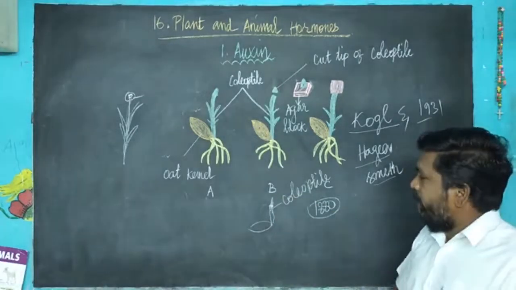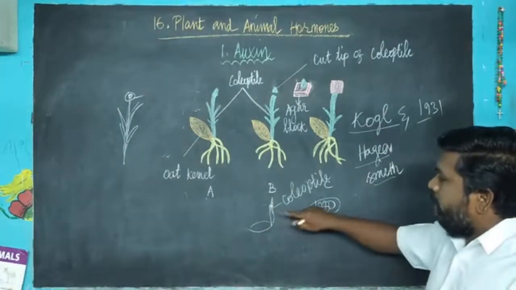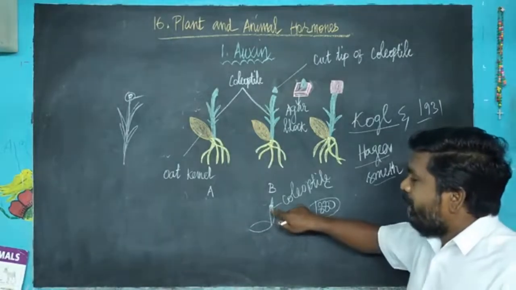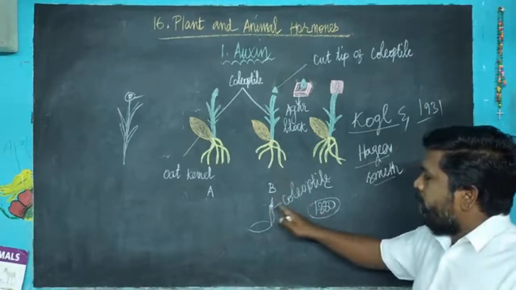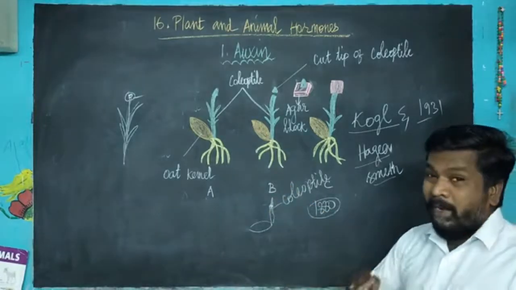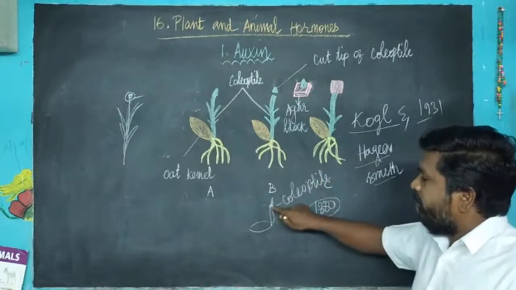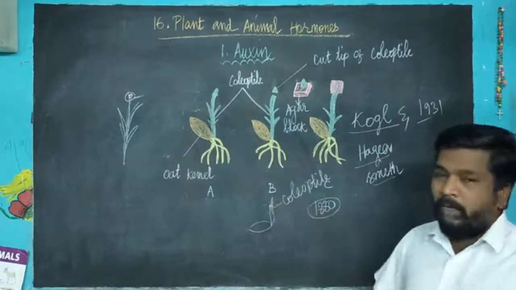But he didn't name the factor. He said a certain factor or influence induced the plant's growth.